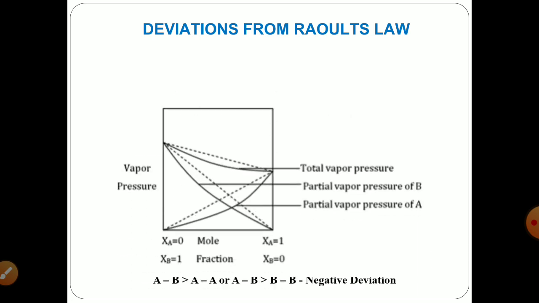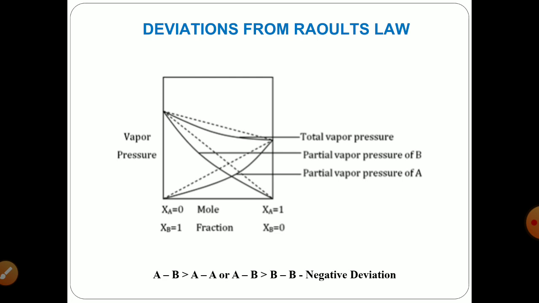In the same way, we will have negative deviation, and this is due to the adhesive forces being stronger than the cohesive forces, and this stronger approach of your adhesive forces will allow your system to bend to an inward curve. So again it will not stick to the linearity and it will show you deviation, but this deviation is lying toward the center, that's why it shows negative deviation. So these are the two deviations, positive deviation and negative deviation.